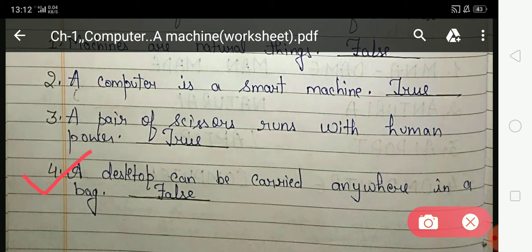You cannot carry a desktop anywhere in a bag because it is very big in size. It is kept on a table. So this statement is wrong and you have to write false at this given place.